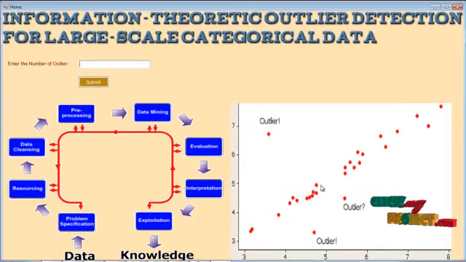This is the home screen of our project. Here the user needs to provide the quantity of outliers to be detected from the large scale categorical data set. Here I am giving 300. That is, I need to retrieve 300 outliers from the large scale categorical data. Let's proceed.